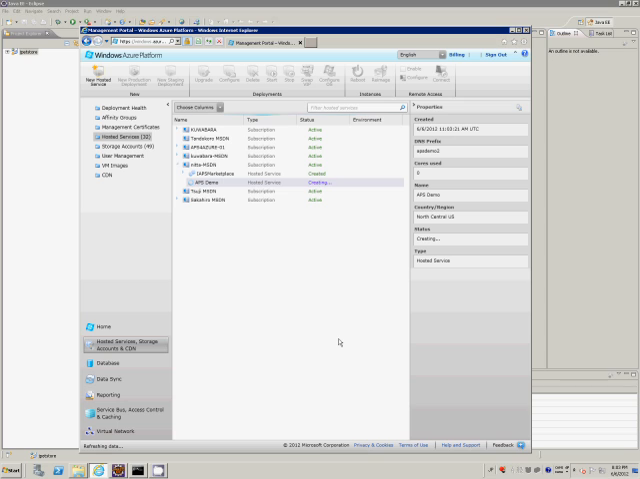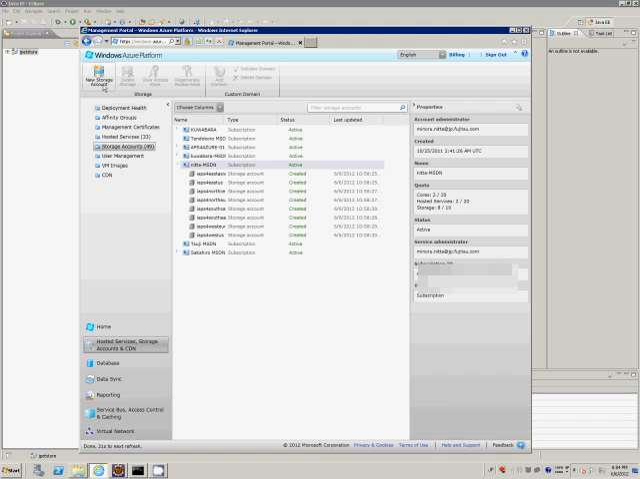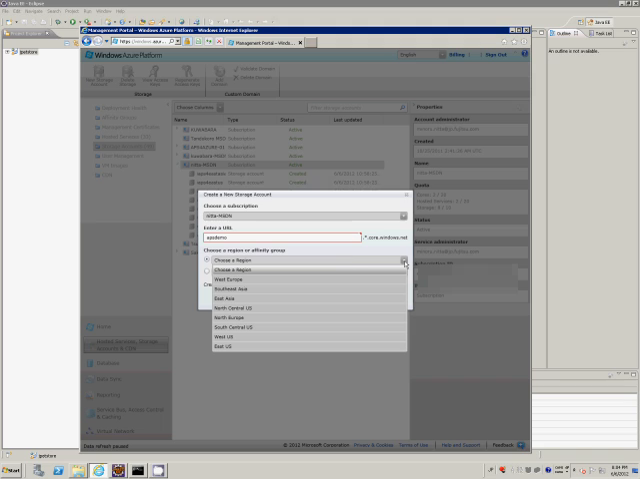Next, we must create a storage account for the plugin to use. To do this, we click New Storage Account. In this dialog, we select our subscription and specify the URL of the storage account and the region. The storage account is created, but this too may take a few minutes.